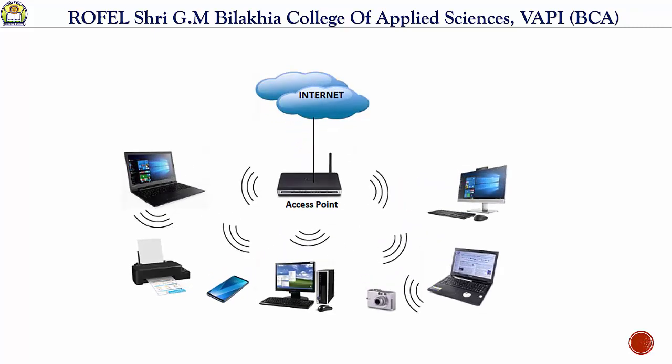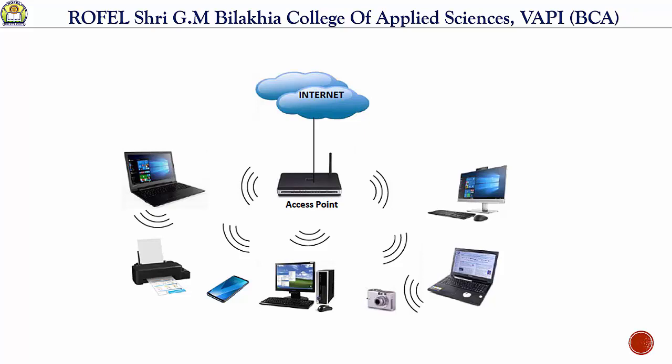Now, in a wireless network, an access point amplifies Wi-Fi signals. Here in the diagram, an access point is displayed. So a device can be far from a router but still be connected to the network. So here I displayed some devices like personal computer, laptop, printer, camera, mobile, etc. When you connect to a Wi-Fi hotspot at a cafe, a hotel, an airport or other public place, you are connecting to that wireless network.